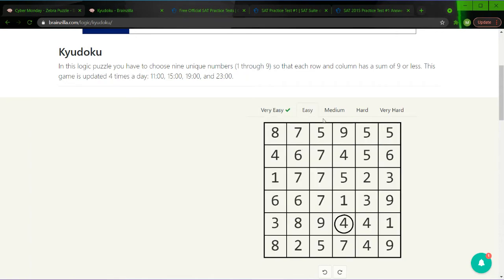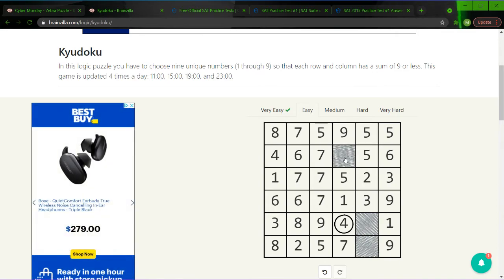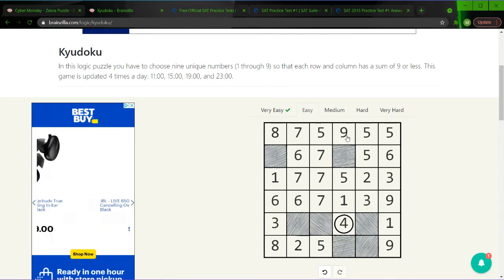Right. Now we'll move on to easy, and as we go on, it will get harder. So right off the bat, I'm going to eliminate all the 4s I see. I believe that's all of them, and I'll eliminate the row first. We can get rid of the 9 and the 8. We can get rid of the 7 and the 9.